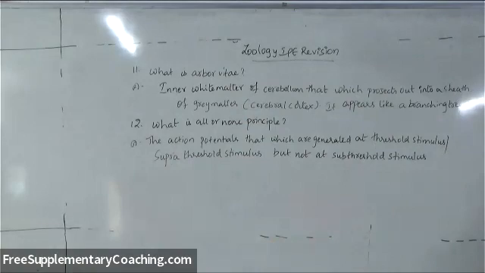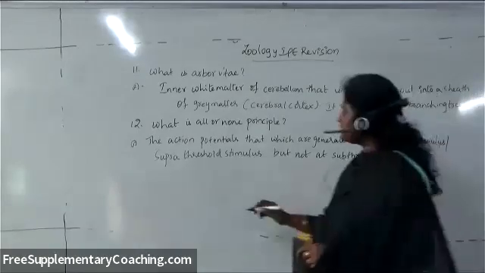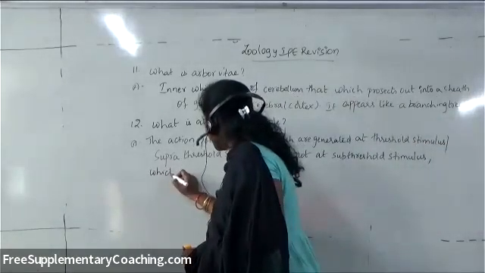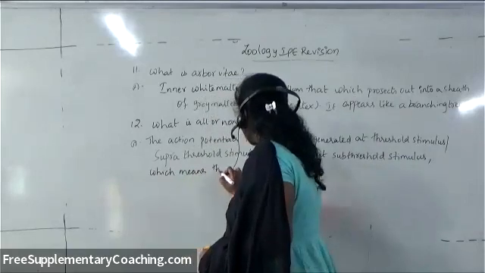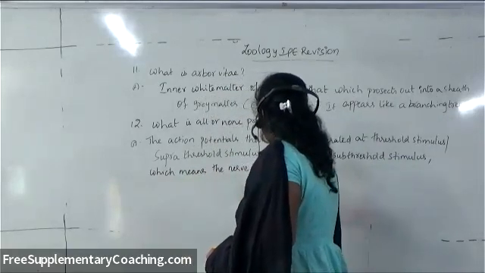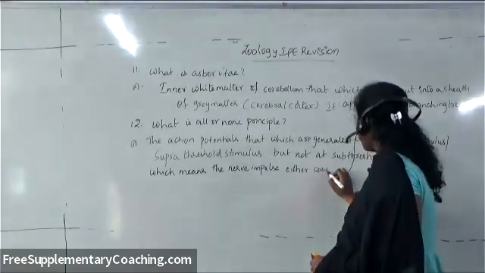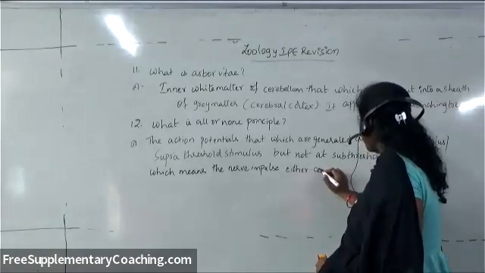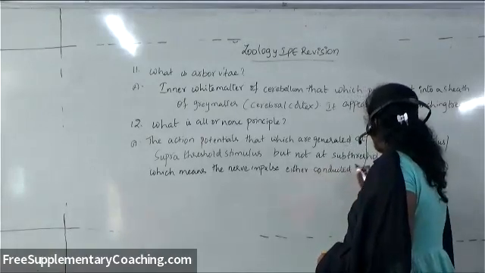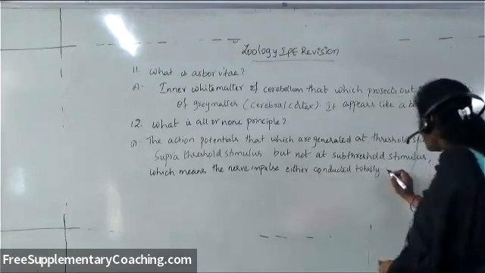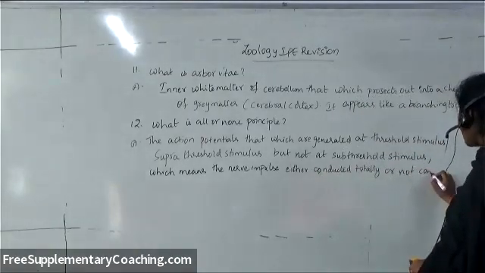So either at threshold or supra-threshold they generate electrical currents, but it won't occur at sub-threshold stimulus. Which means the nerve impulse is either conducted totally or not conducted at all. That is called the all or none principle. The action potentials, the electrical currents, are generated at threshold or supra-threshold stimulus but not at sub-threshold stimuli, which means the nerve impulse is either conducted totally or not conducted at all.